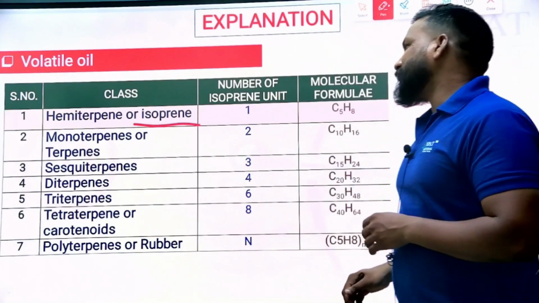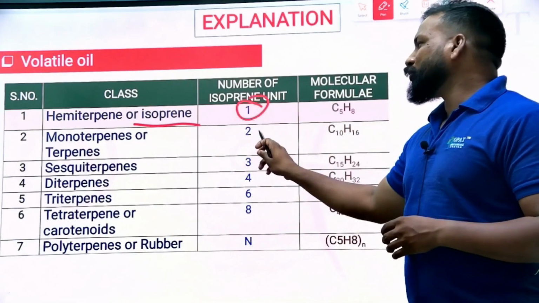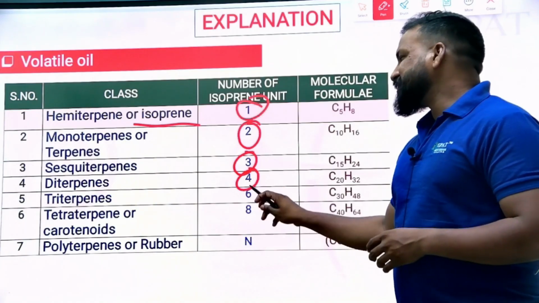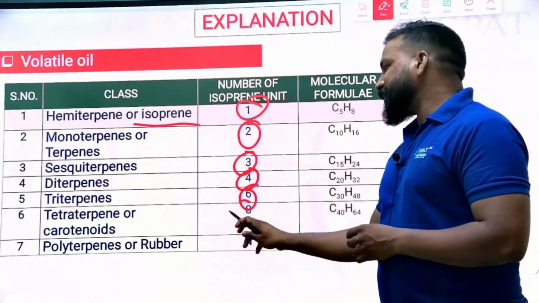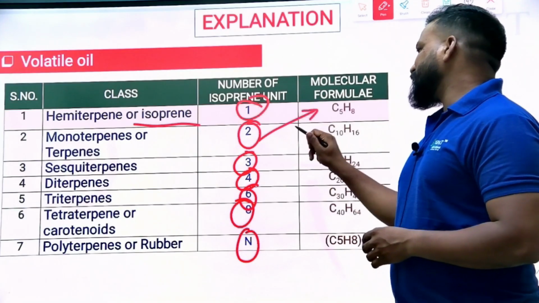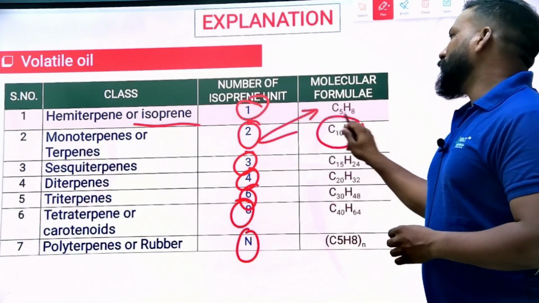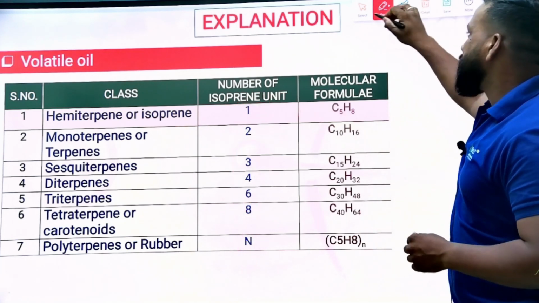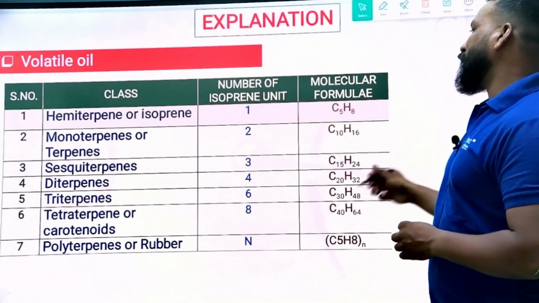Isoprene or hemiterpene means 1 unit. Mono means 2 units. Sesqui means 3 units. Di means 4 units. Tri means 6 units. Tetra means 8 units. And poly means n. So multiply the number with the C5H8 formula, and thereby you will get the molecular formula of the specific terpene. So hemiterpene or isoprene means 1 unit.